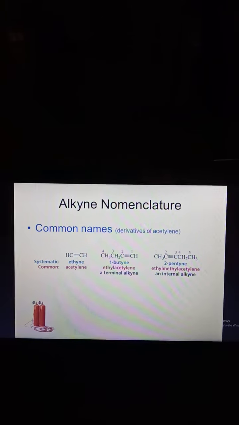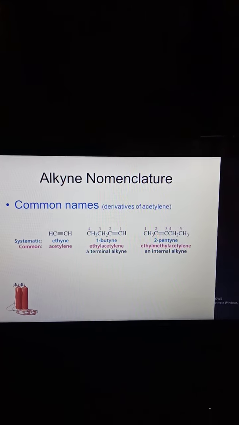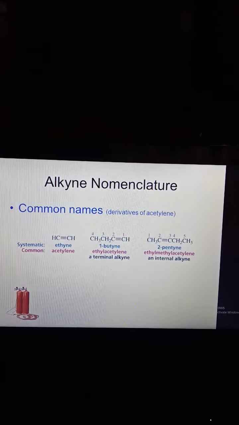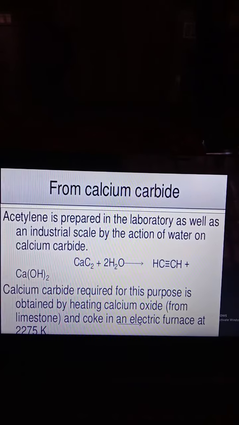Alkyne nomenclature: we saw alkynes in the previous slide. This is the common and systematic name. Common name means trivial, systematic means IUPAC nomenclature. It is similar to alkane and alkene.